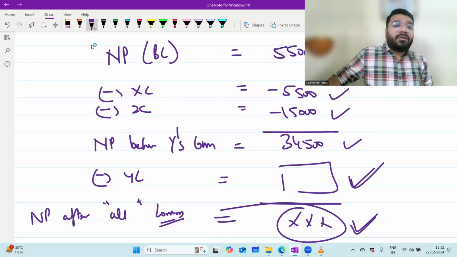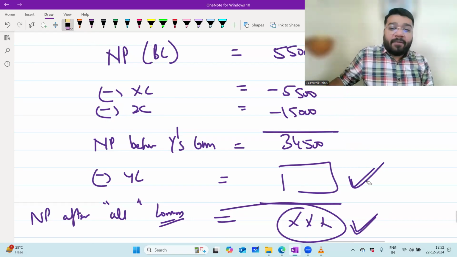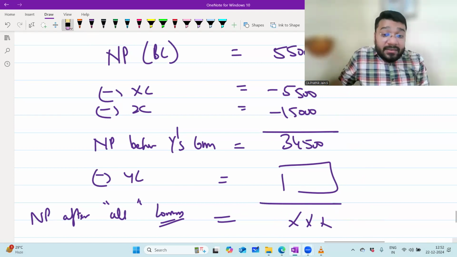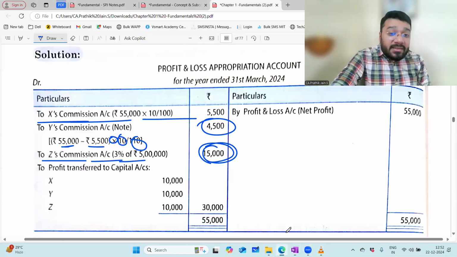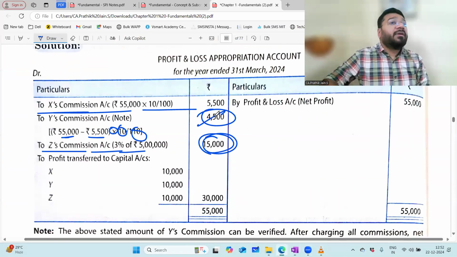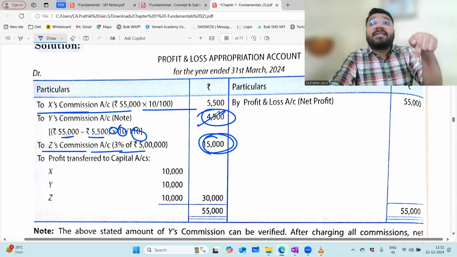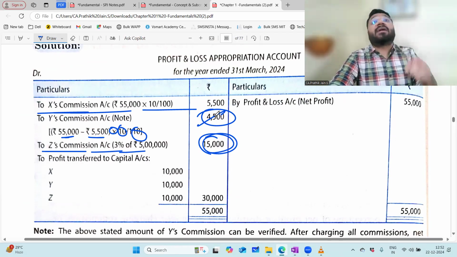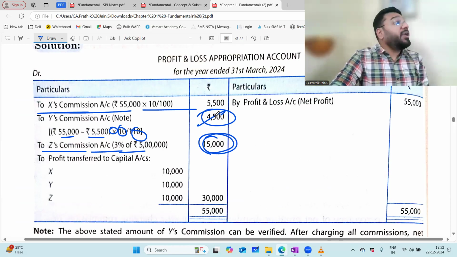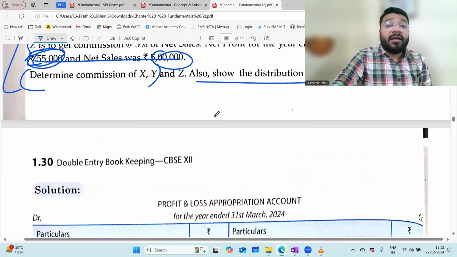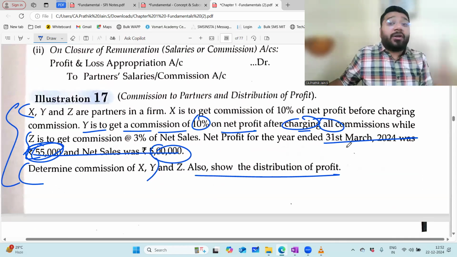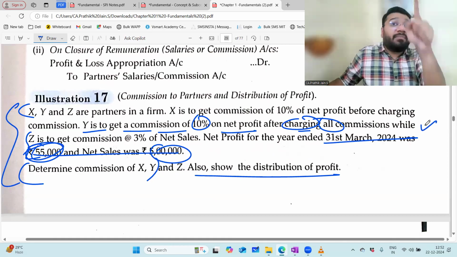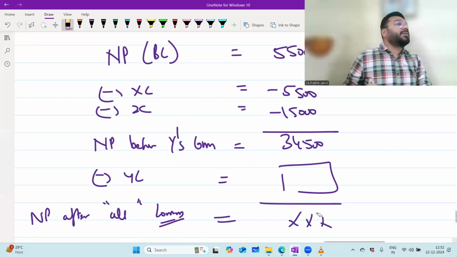So now, please tell me, what will we do here? I'm going with the literal answer of the question. The answer they've calculated, 4,500, is for that question where they say calculate Y's commission 10% after minusing X and Y's commission only. Now I'm giving you a different solution, which is the requirement of the given question. They're telling to minus all the commission. If this was the line given in the exam, then how you are supposed to do it is what I'm going to discuss.